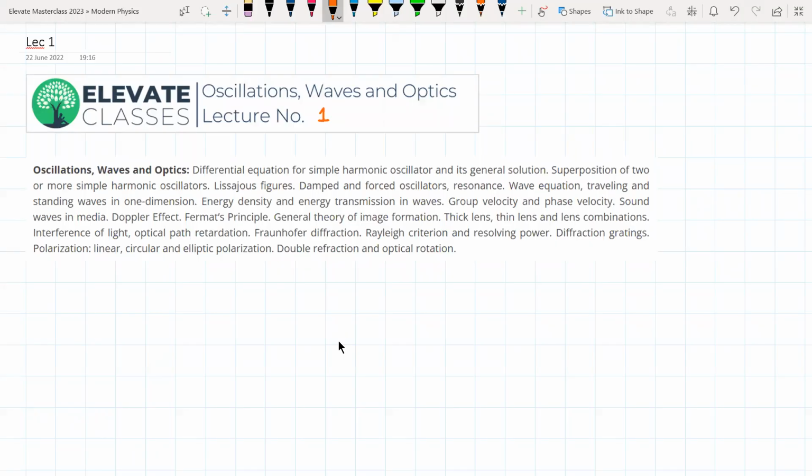Okay, then we will go to wave equation. So then we'll study wave equation, traveling and standing waves, and all the terms associated with wave motion and all the properties. For example, we will study group velocity and phase velocity and those things. So with this, we will have a good understanding of wave motion.